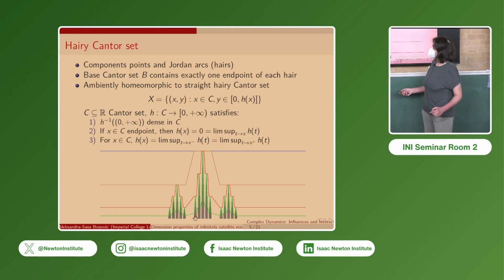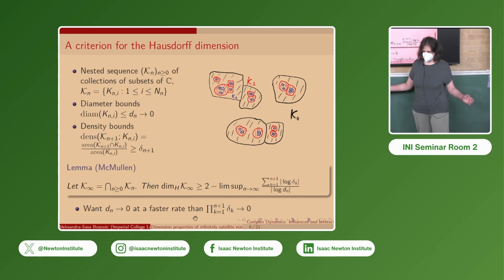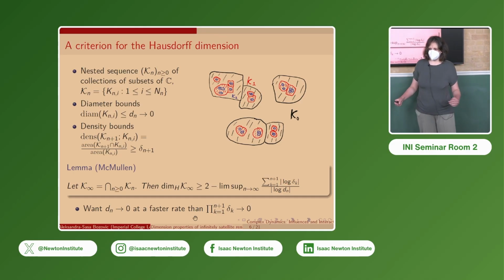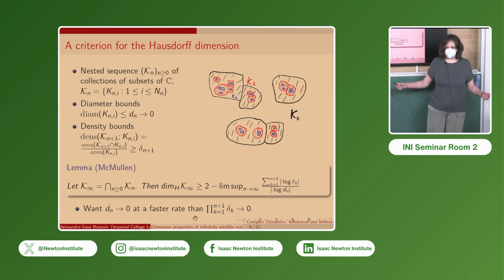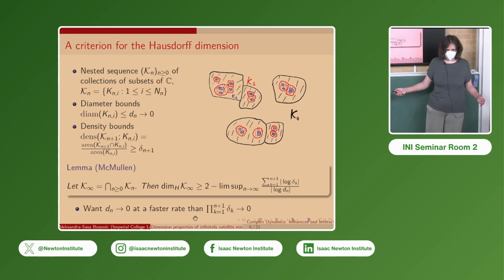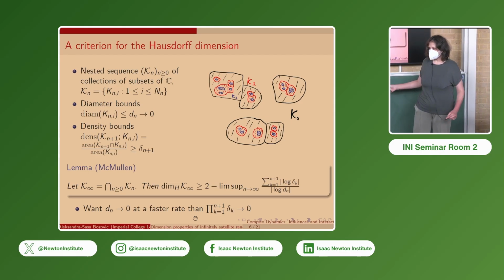In general, we will want to compute its Hausdorff dimension as well as the Hausdorff dimension of certain special subsets. In general, when computing Hausdorff dimensions, it is easier to compute an upper bound from the definition of Hausdorff dimension, while lower bounds are more difficult. However, there is a criterion by McMullen which can help.